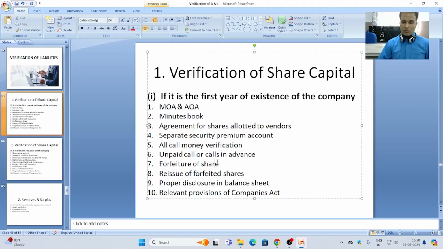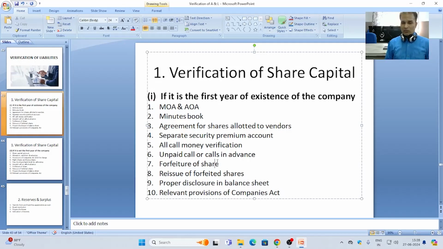Next is forfeiture of shares. Forfeiture of shares means that after the company calls for money on calls, if a shareholder is incapable of paying or didn't pay his call, then after giving proper time and notice, the company can cancel the share capital due on the unpaid call.